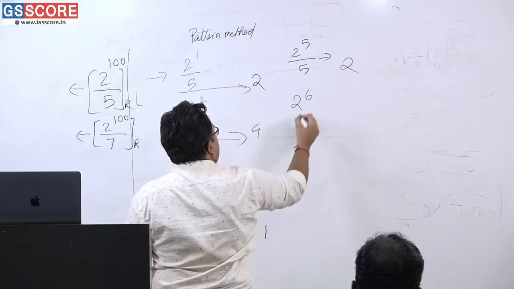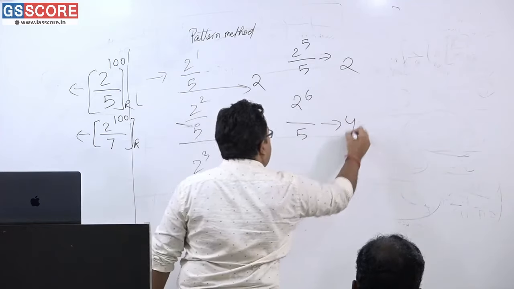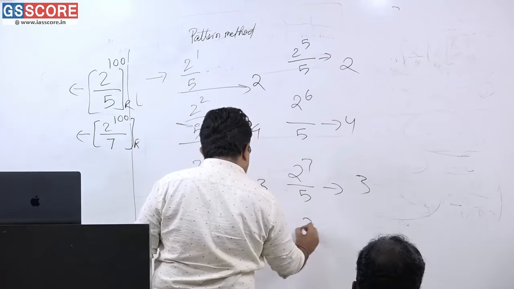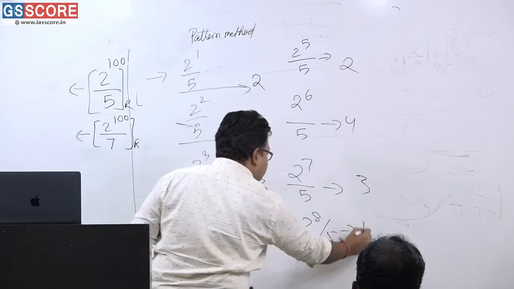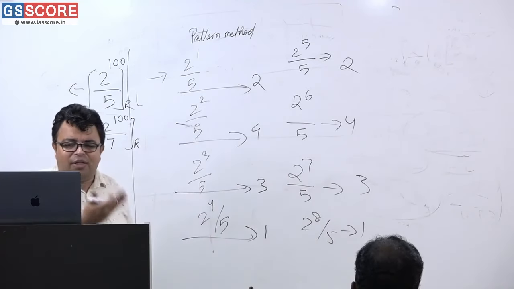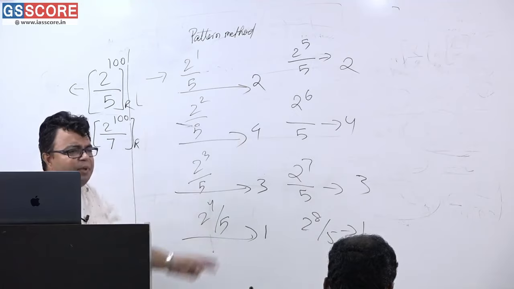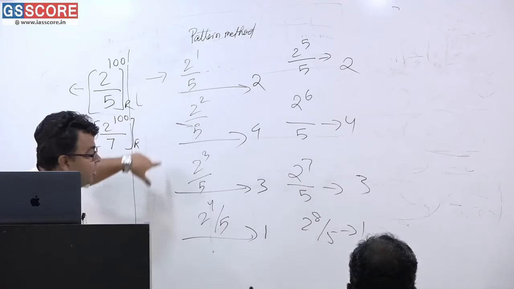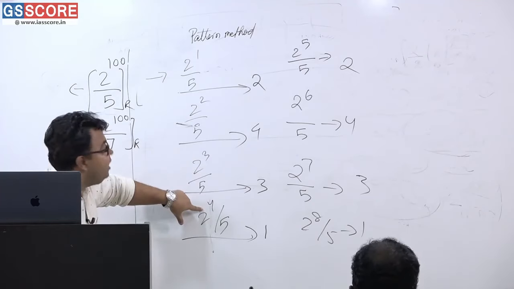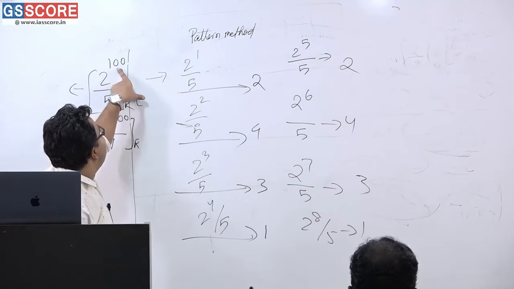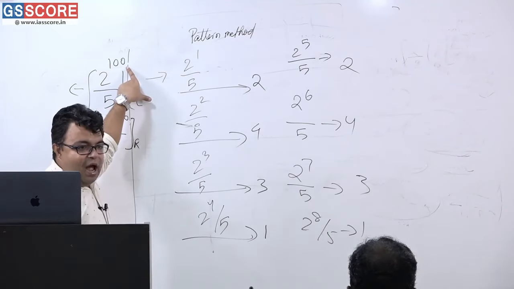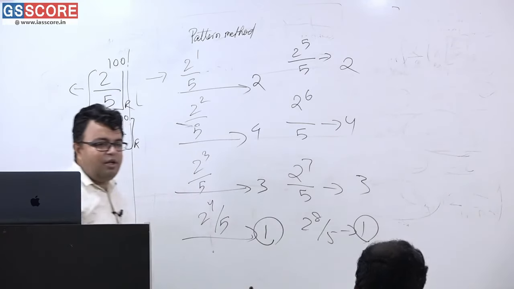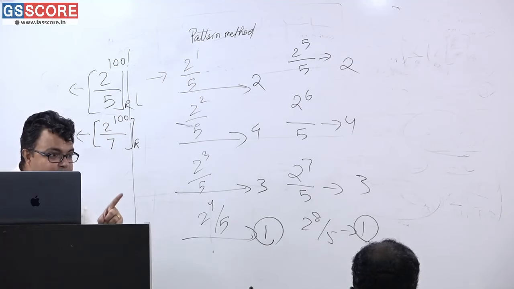2 to the power 6 when divided by 5 will be 4. 2 to the power 7 divided by 5 will be 3. 2 to the power 8 when divided by 5 will be what? 1. This is the individual pattern method. Every 4 times it is going to be repeating itself. Power is increasing by 4, and 100 is completely divisible by 4, so what is the answer? This one is the answer. Very simple. This is the pattern method.